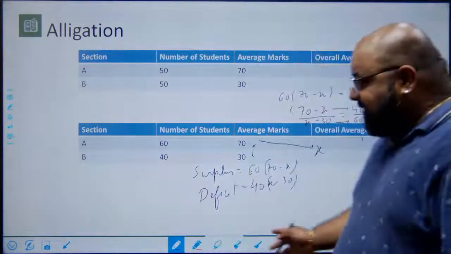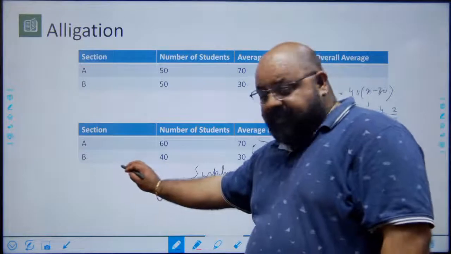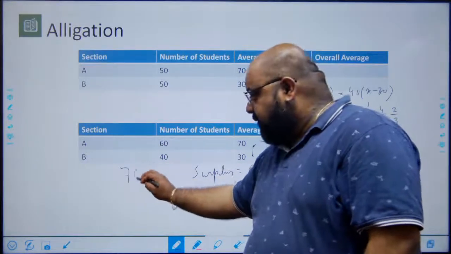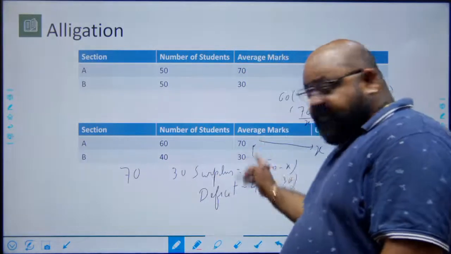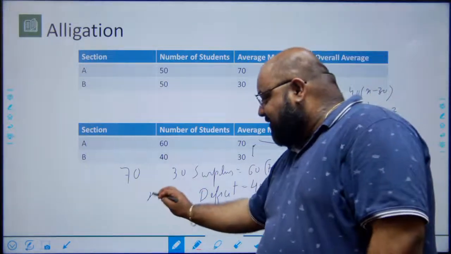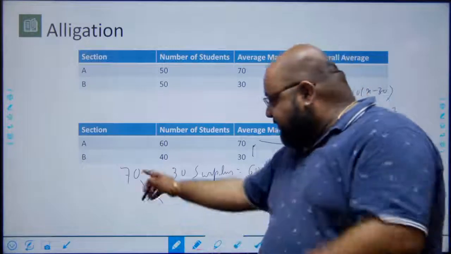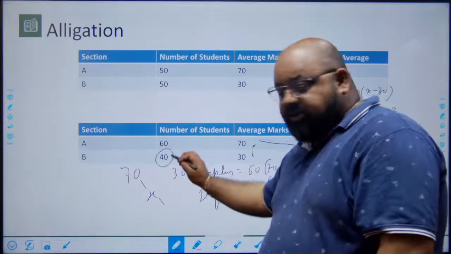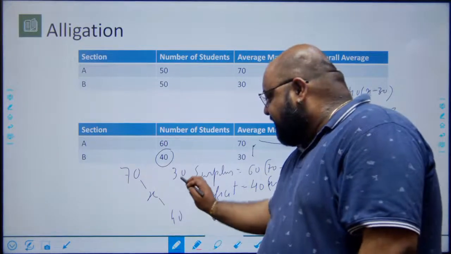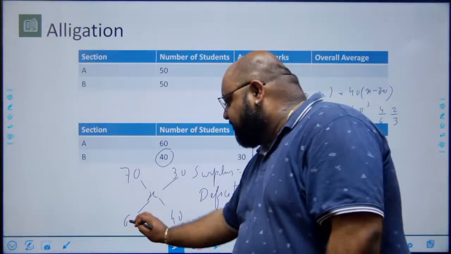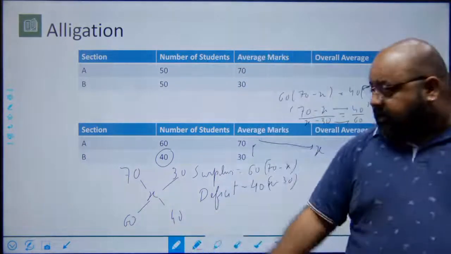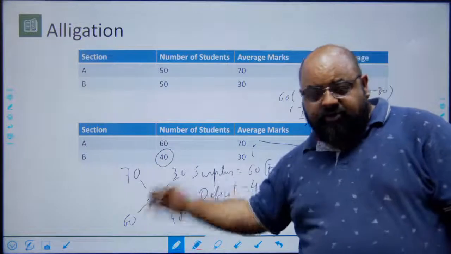Right? So what I'm saying is, to solve this, I'll say, okay, 70, 30, the individual scores, x is the average. I take the difference here. This difference has to be proportional to the number of students, 40. And this difference has to be proportional to the number of students in section A, which is 60. This is how alligation is solved.